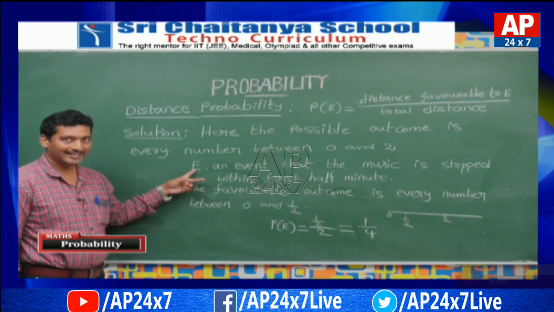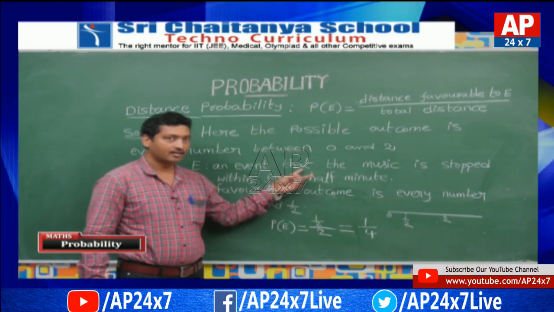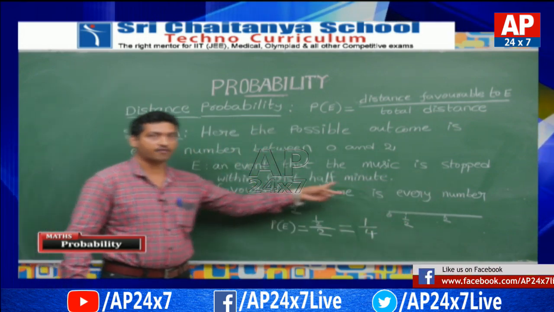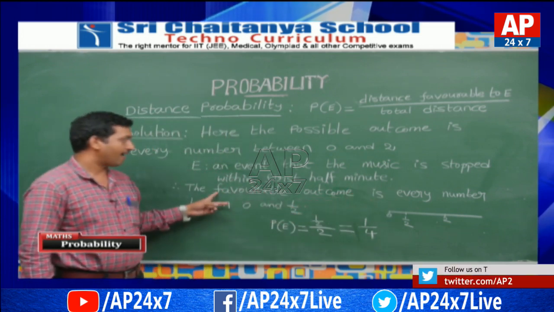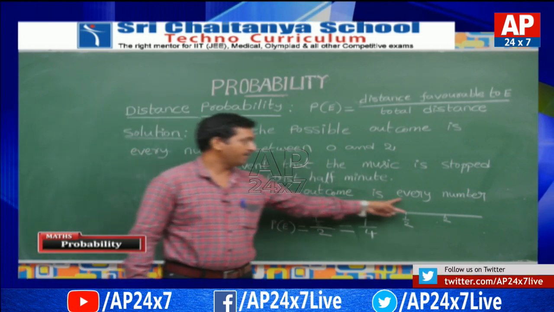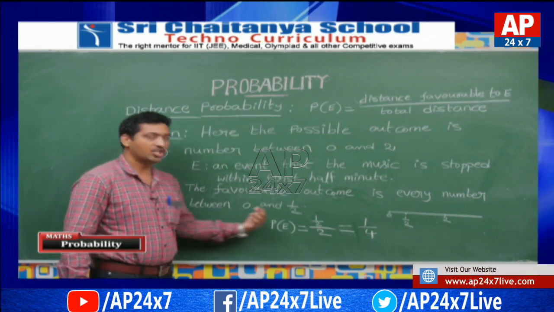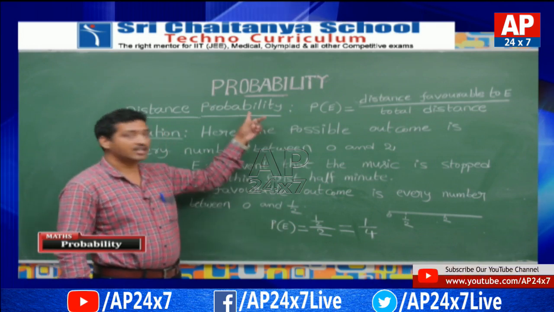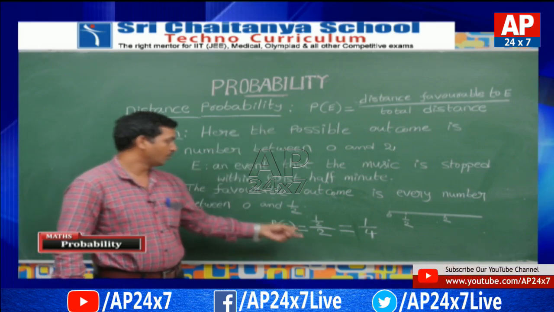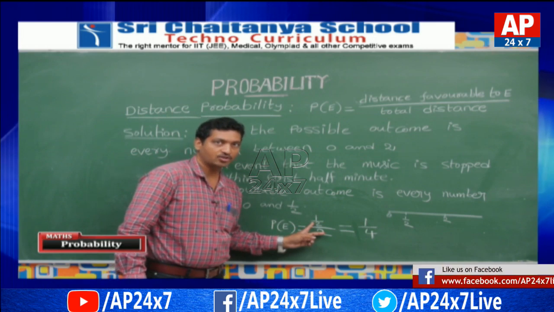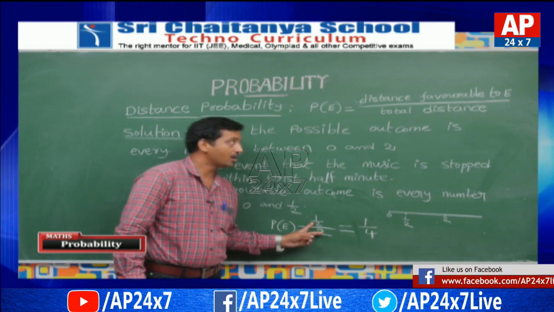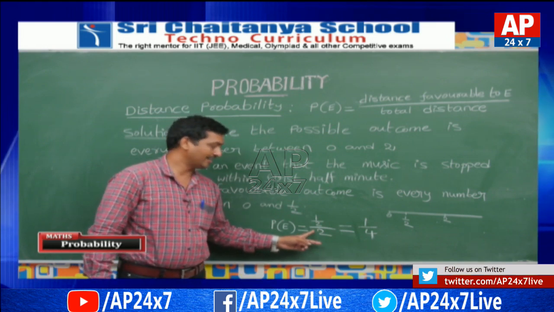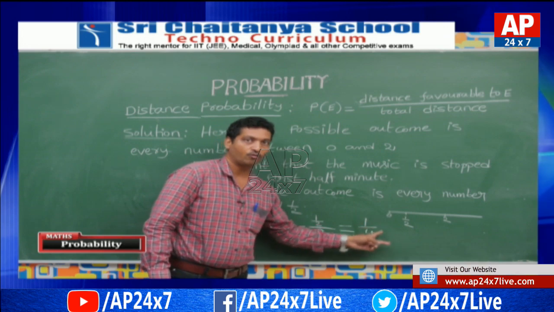Now I am defining E, an event that the music is stopped within the first half minute, so the favorable outcome is every number between 0 and half. Therefore, according to the formula of distance probability, the favorable distance to the event E is 1 by 2, and the total distance of the random experiment is 2, which gives 1 by 4.